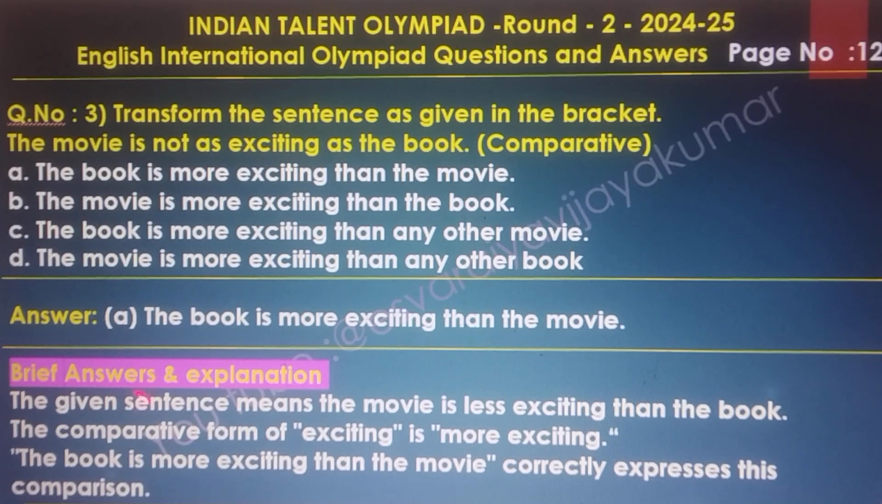The brief answer and the explanations. The given sentence means the movie is less exciting than the book. The comparative form of exciting is more exciting. The book is more exciting than the movie correctly expresses this comparison.